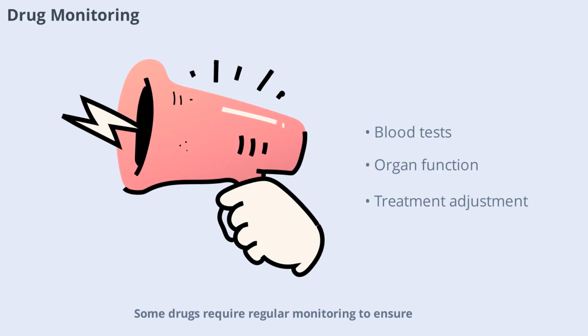Some drugs require regular monitoring to ensure they are working properly and not causing harm. This can include blood tests to check drug levels or organ function. Monitoring helps healthcare providers adjust treatment as needed for the best outcomes.